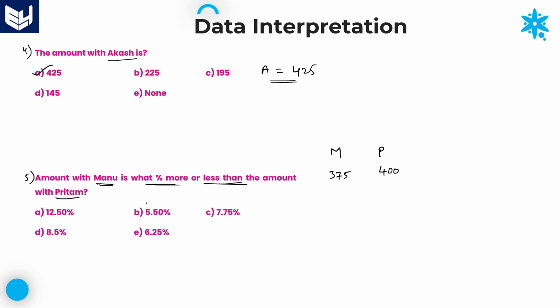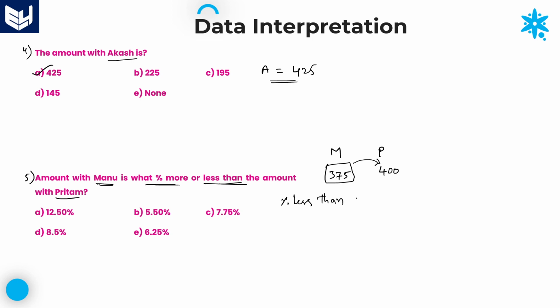Now the question is: this value 375 of Manu is what percentage more or less compared with Pritham? Compared with Pritham, Manu's amount is definitely less. So we need to calculate percentage less than.